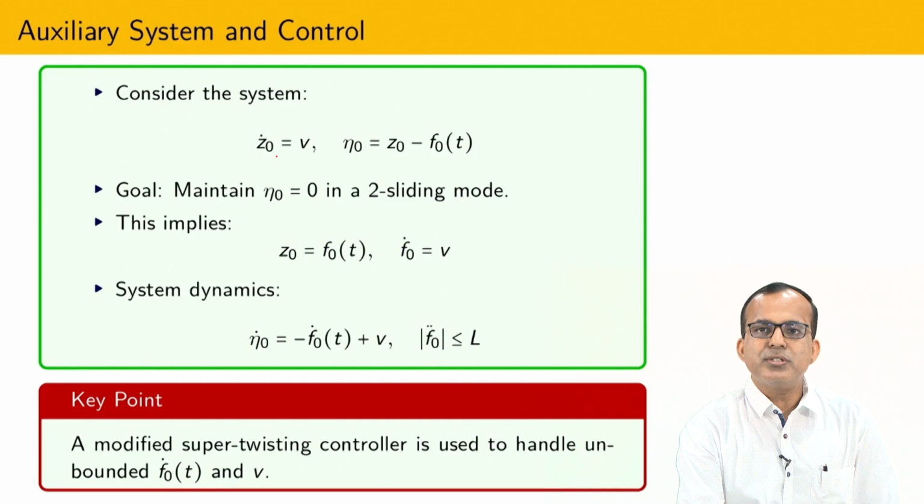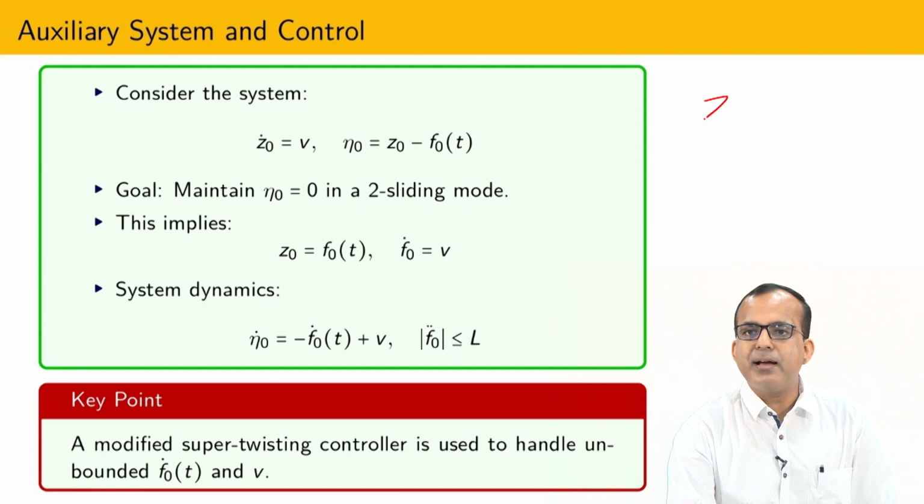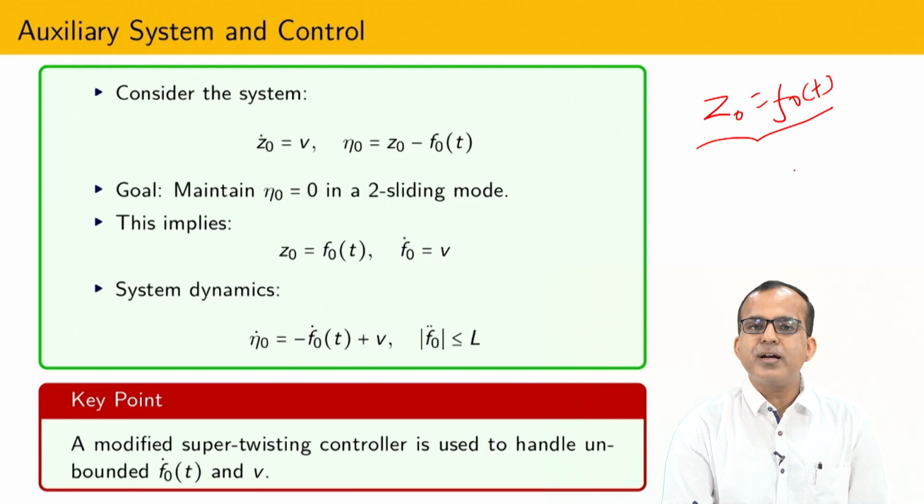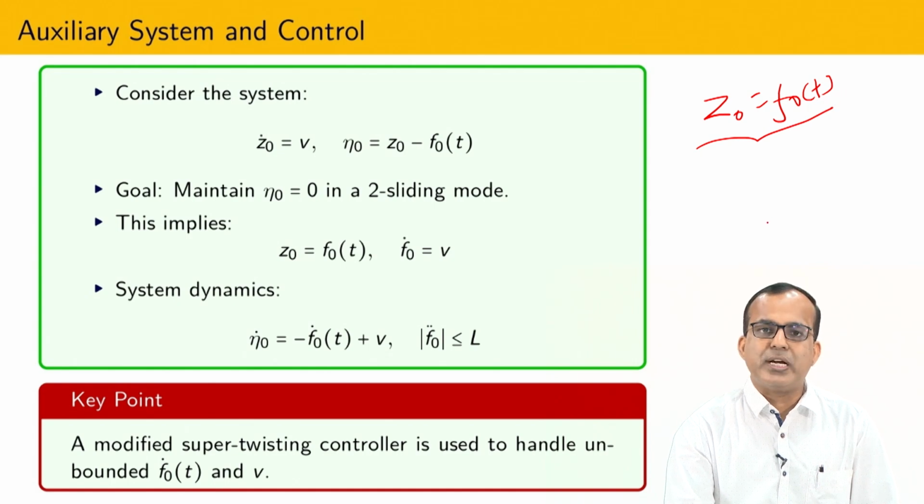In order to do that, I am going to consider some kind of system. Suppose that z0 dot equals v. What is the meaning of z0? Suppose I have to differentiate some signal like f0(t), because this is the original signal. First I will develop the theory for a system where there is no uncertainty or disturbance, and after that I will check the performance of the algorithm in the presence of noise. So I am assuming that I have to differentiate this signal f0(t), and z0 dot is nothing but f0 dot, which I have to obtain.